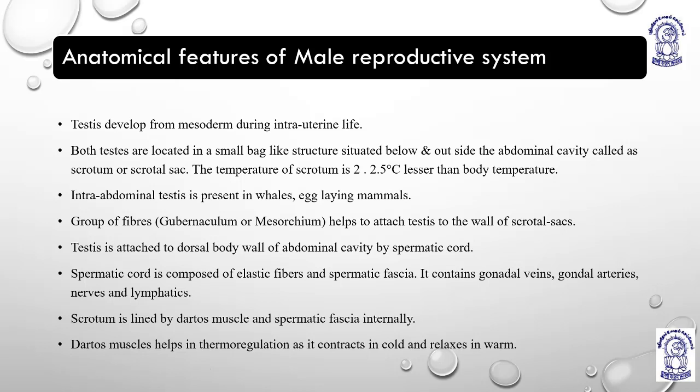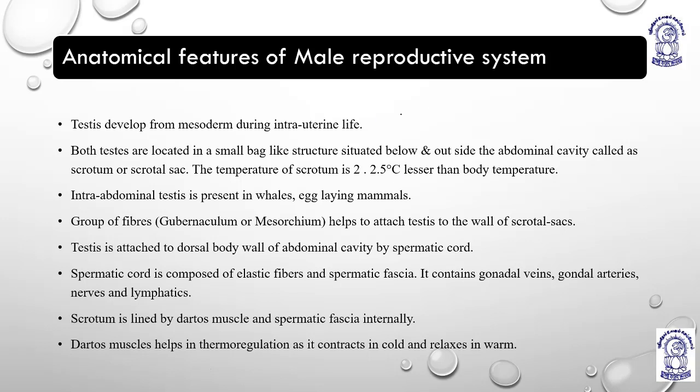Okay, so starting with the very first point: in the male reproductive system, the testes develop from mesoderm during intrauterine life. Intrauterine life, you know, is the gestational period, the time of pregnancy during which a fetus, an embryo, a newborn baby develops.